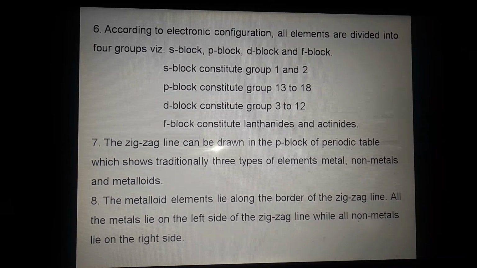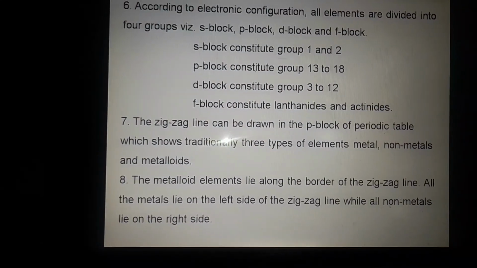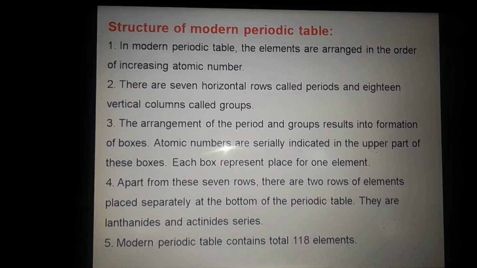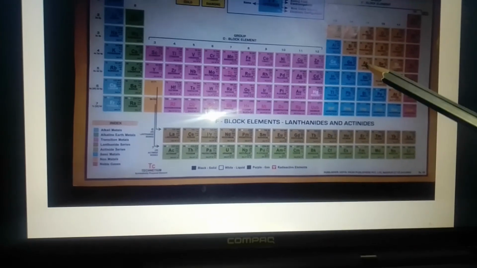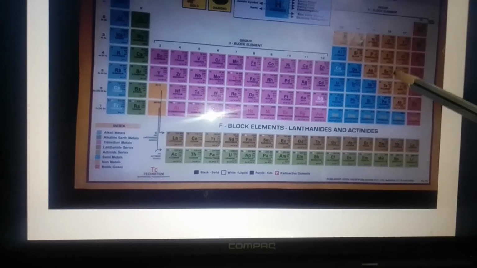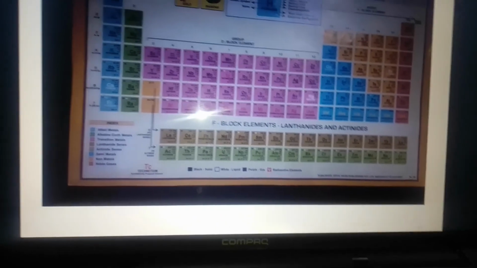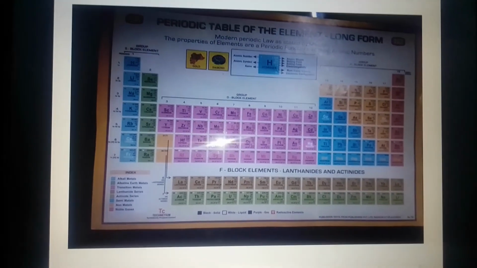All the metals lie on the left hand side of the zigzag line, while non-metals lie on the right hand side of this zigzag line. So these are the metals, these are non-metals, and on this zigzag line the metalloids are placed. This is about the modern periodic table. Thank you.